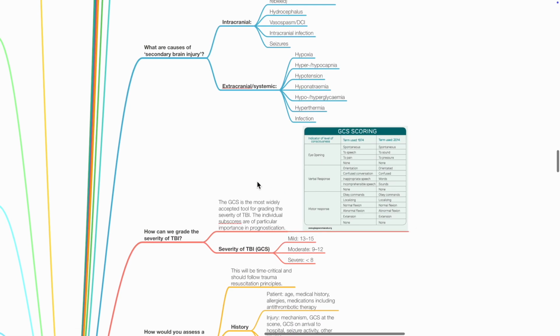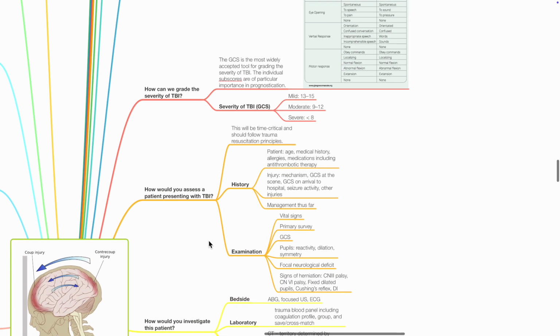How can one grade the severity of TBI? GCS is the most widely accepted tool for grading severity of TBI. Mild TBI, GCS 13 to 15. Moderate TBI, GCS 9 to 12. Severe TBI, GCS less than 8.